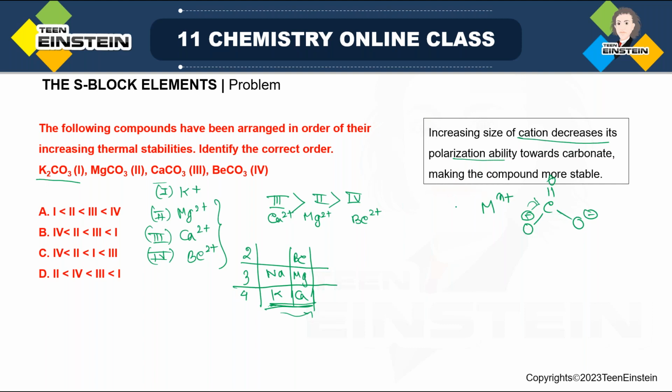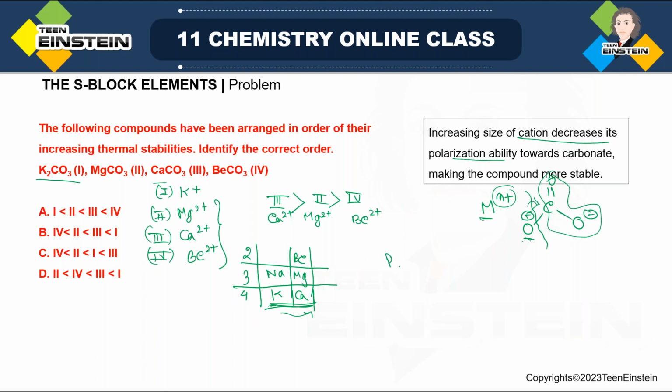Now, when polarization power is maximum, what will it do? It will attract this negative charge, and as a result, this carbon-oxygen bond will be broken. And when this is broken, this metal will be now associated with oxygen, and CO2 will be removed from this part. That means when polarization power is very high, then this CO2 removal will be very easy.